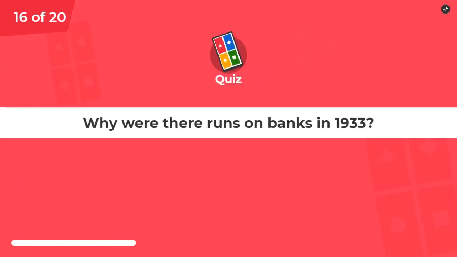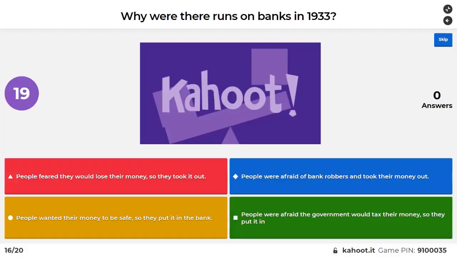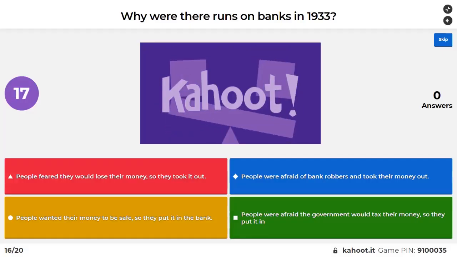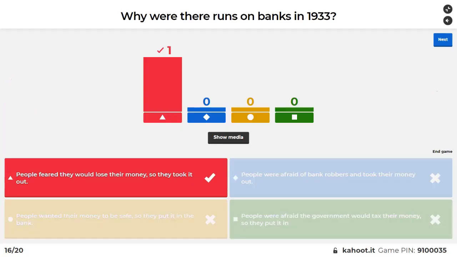All right, 16. Why were there runs on banks in 1933? People feared they would lose their money, so they took it out. I agree. Good job. Banks were running out of money because after the stock market crashed, banks started to lose money and more of them started to close because they invested in the stock market too.